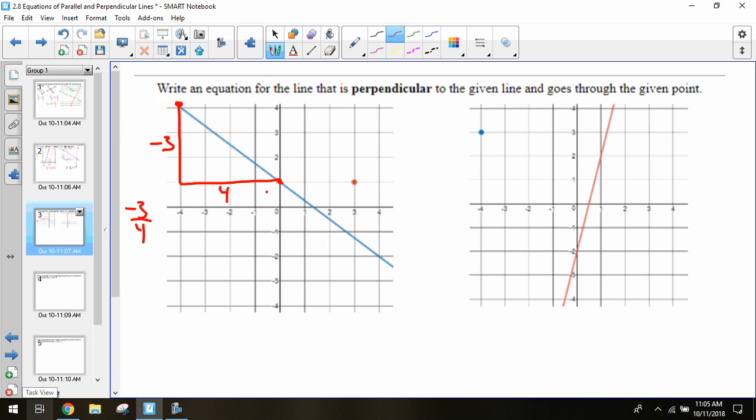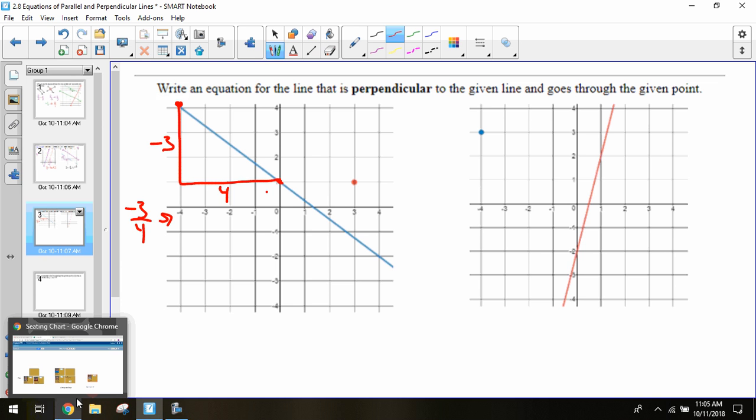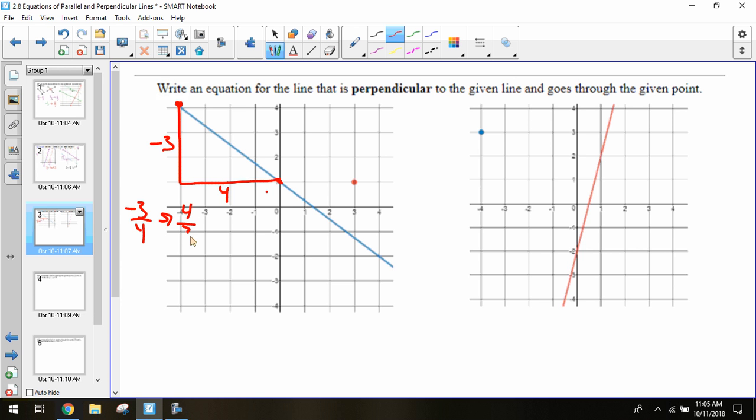But if I want to be perpendicular to this, I need to change it. Once again, perpendicular, we're going to flip it upside down and change the sign. So that makes 4/3, and it's going to be a positive, because my original was a negative. With perpendicular, we always want to change the sign as well. So I flip it, and it'll be 4 over negative 3, but I'm going to change that negative to a positive. So there's 2 steps. You flip it and change the sign.